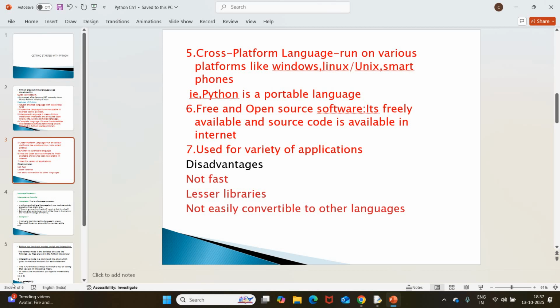Python is a FOSS, meaning free and open source software. Free means it is not a paid one. Open source software means the source code of this programming language is available on the internet. We can use that.